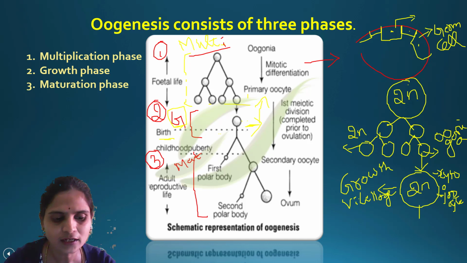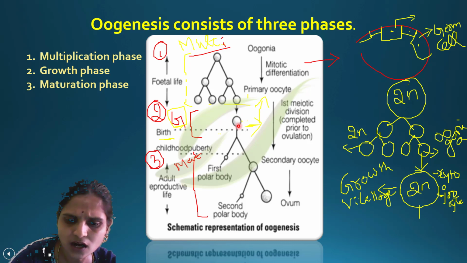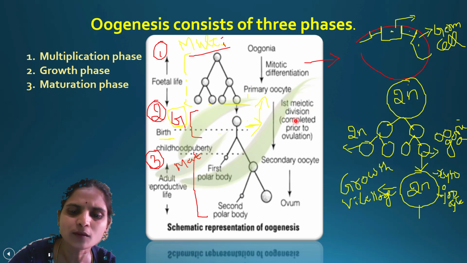Here it is a primary oocyte, undergoing the first meiotic division. When it is undergoing meiosis division, it produces two cells.